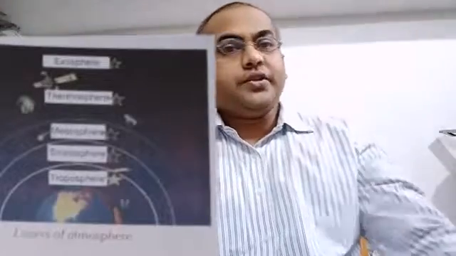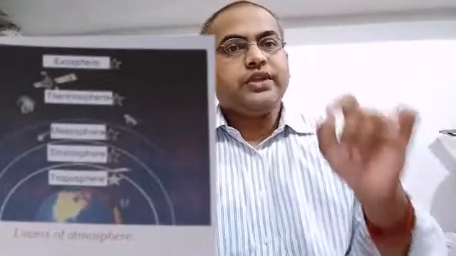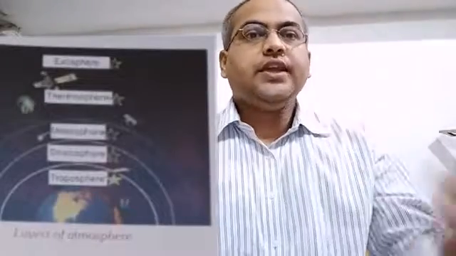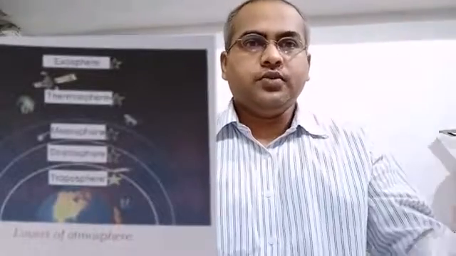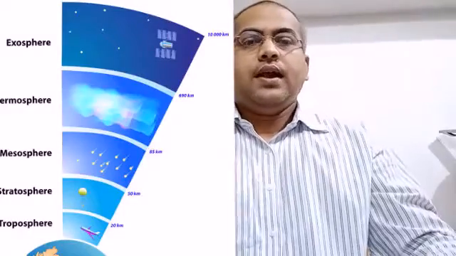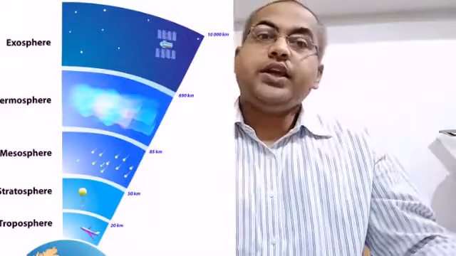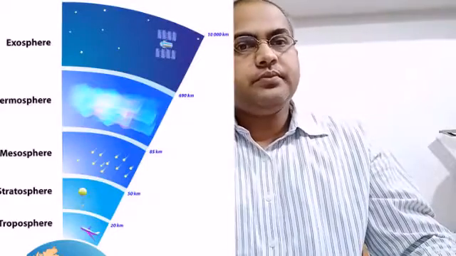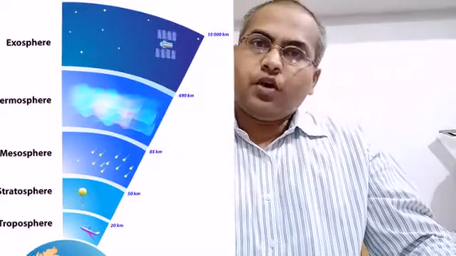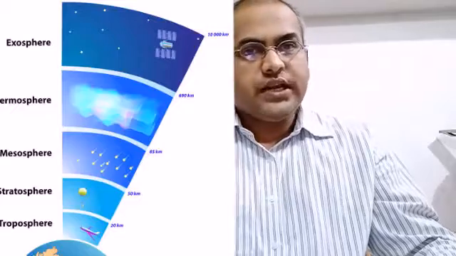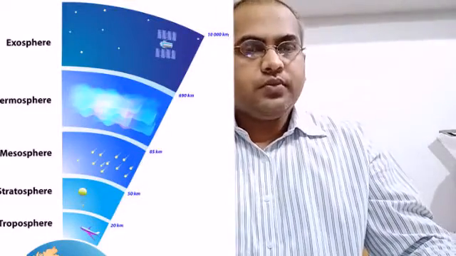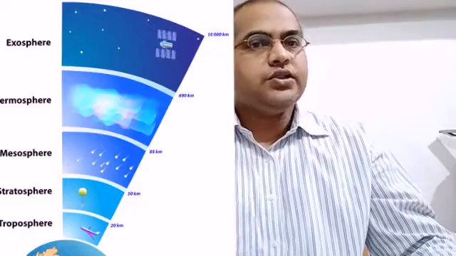After that comes stratosphere, S for stratosphere, M for mesosphere, TH for thermosphere, and last E for exosphere.